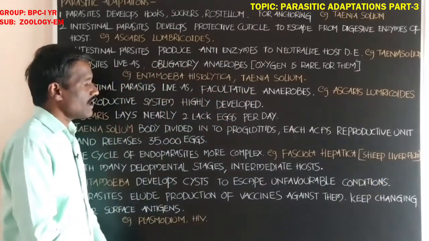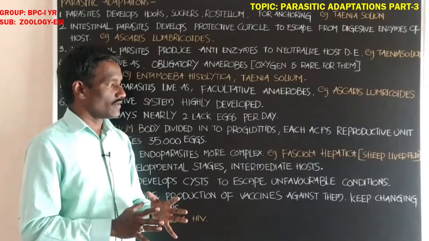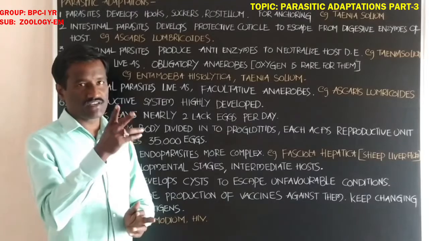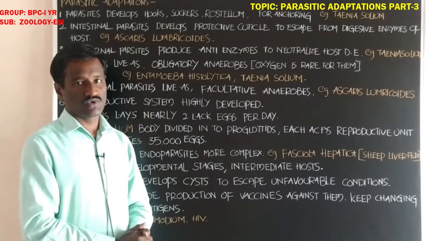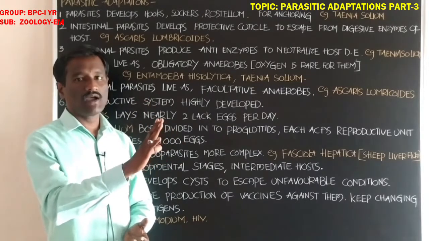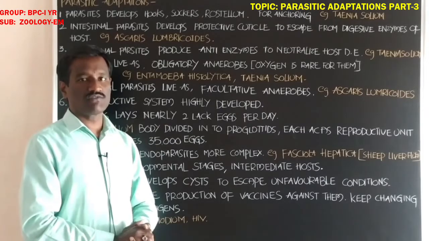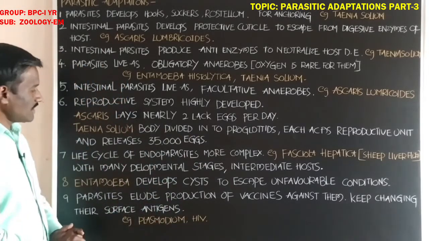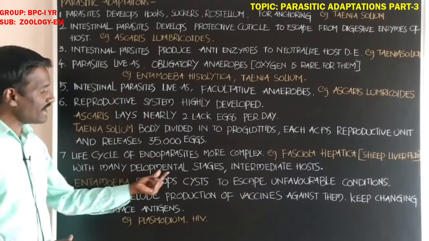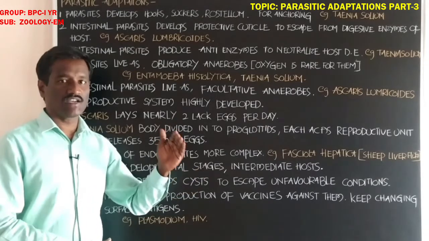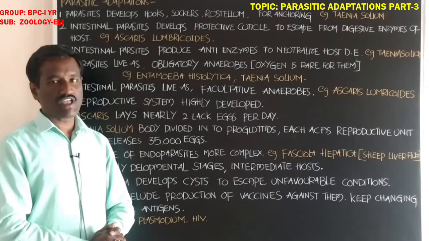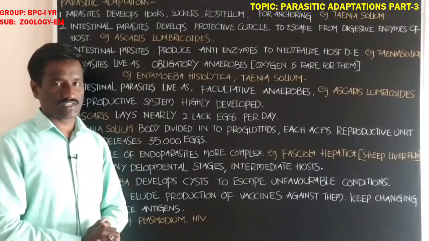Okay, it is the liver fluke, the digenetic parasite, which completes its life cycle in two hosts. One is the sheep, another one is the Limnaea truncatula, one type of snail. Okay student, if you observe the life cycle of Fasciola hepatica, there are many developmental stages: Miracidium, Sporocyst, Redia, Cercaria, Metacercaria. These are the different types of larva stages.